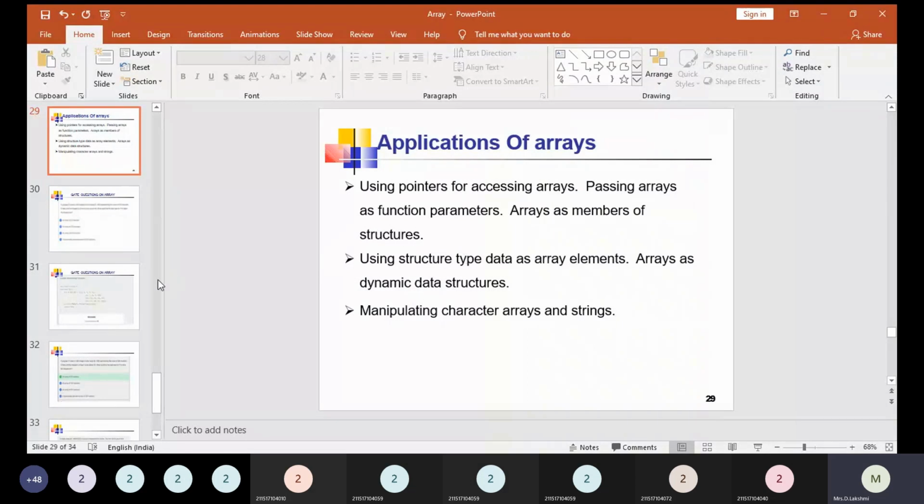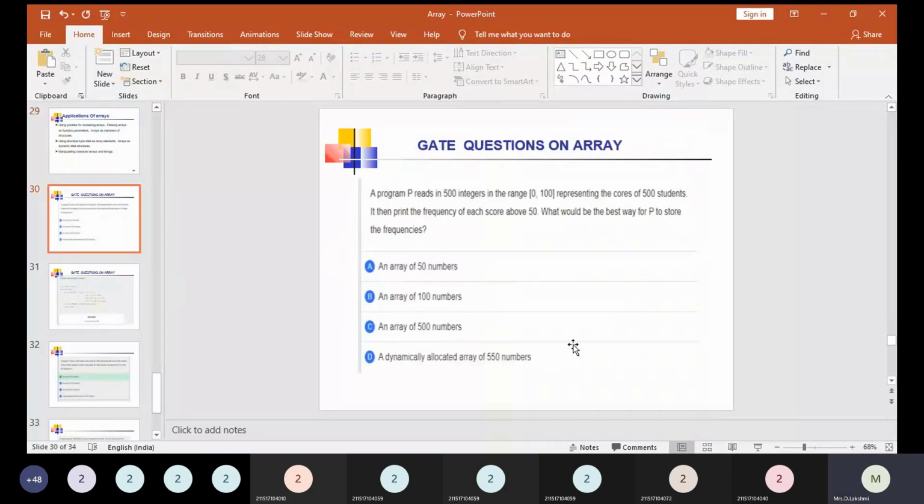Right. So now next, let us discuss some GATE questions on array. The first question is, a program P reads in 500 integers in the range 0 to 100, representing the scores of 500 students. It then prints the frequency of each score above 50. What would be the best way for P to store the frequency? So what is going to be the answer?